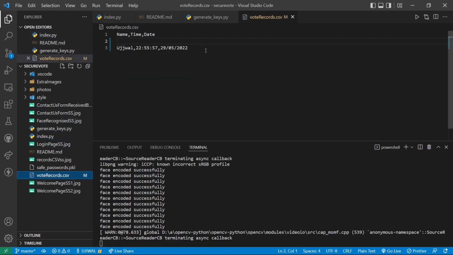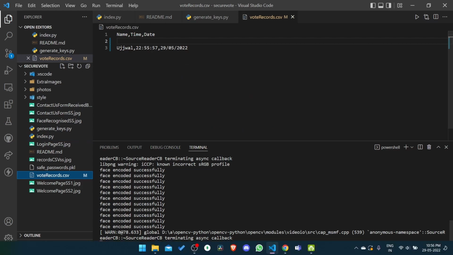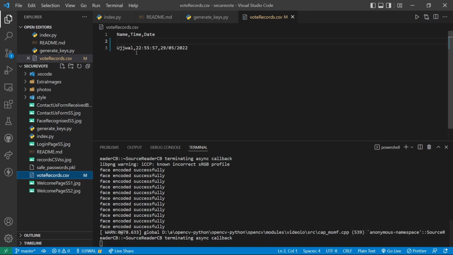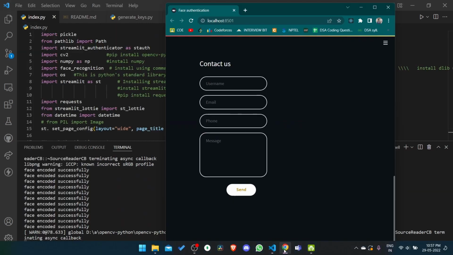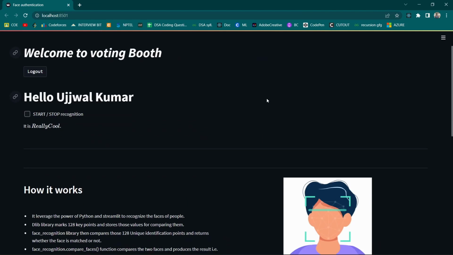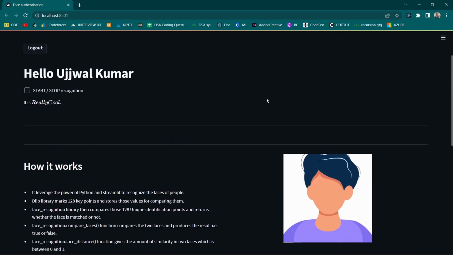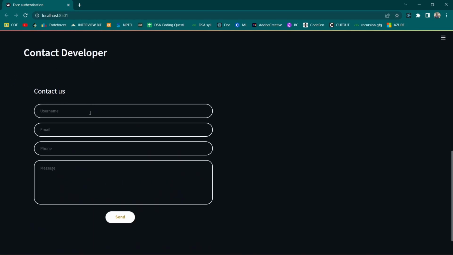And let us check the file, which is voterecords.csv. As you can see, this file has my name, which is Ujjwal, and the time now is 10:56, and it shows 10:56 and today's date. Okay, so this entry will be made only once. No matter how many times my face is detected, at least my face should be detected once to make that entry happen.